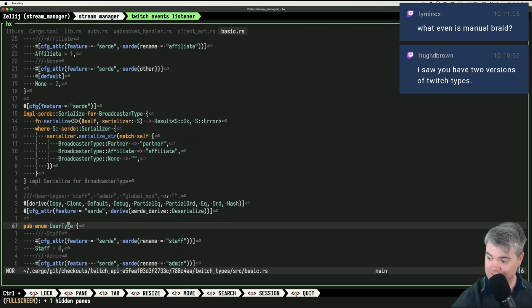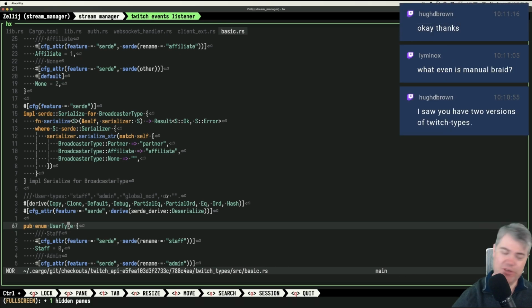Some Rust libraries are deeply broken though. Yeah, that is a problem with, I mean, not just Rust. It's a problem with a lot of different libraries.